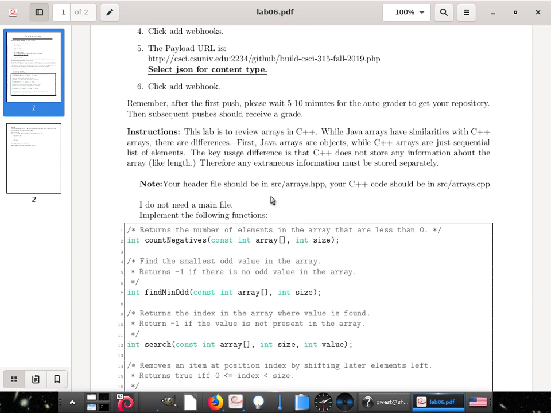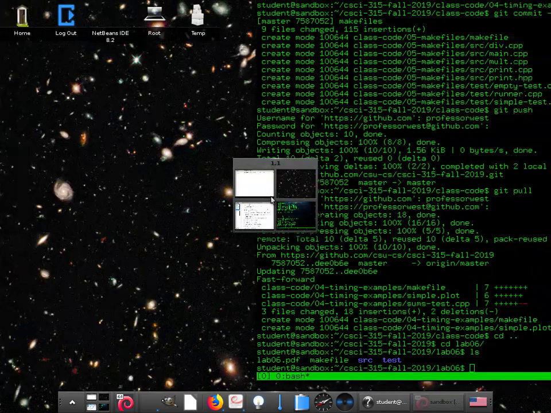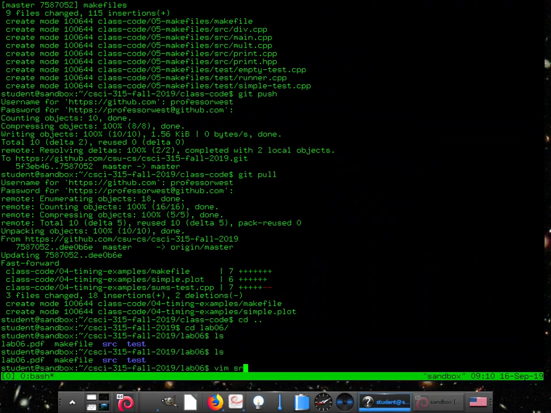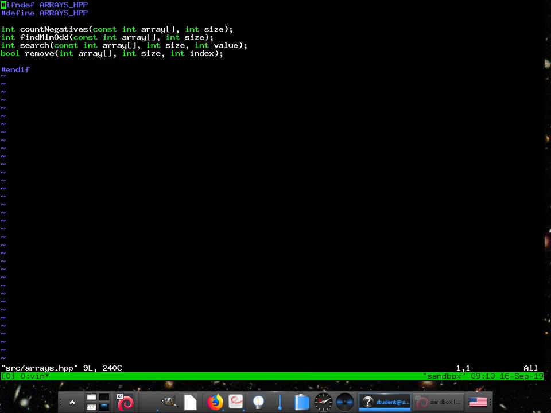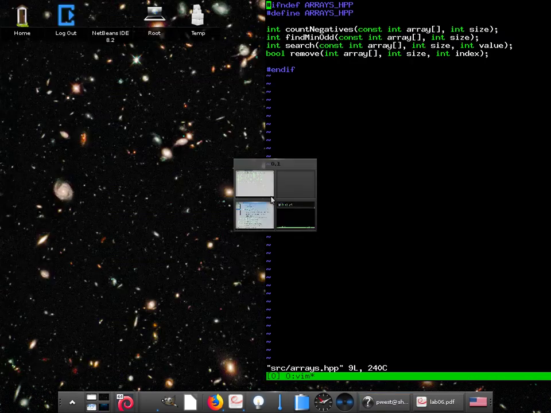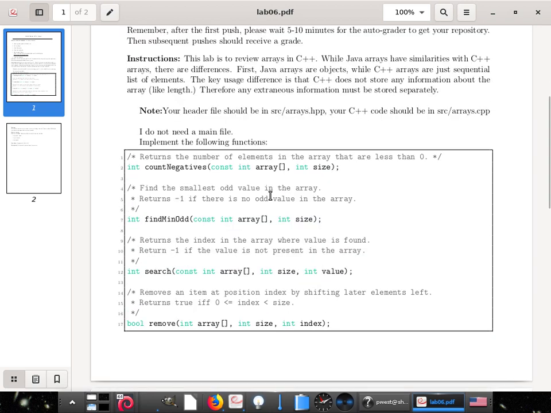Okay, so instructions, this lab's review of C++. There are many similarities with this in Java, but we're going to go ahead and do a quick lab. Your header file should be sources arrays.hpp, and the other one should be arrays.cpp. Let's go take a look. Source arrays.cpp. Boom, there it is. And arrays.hpp. And there's our header file.